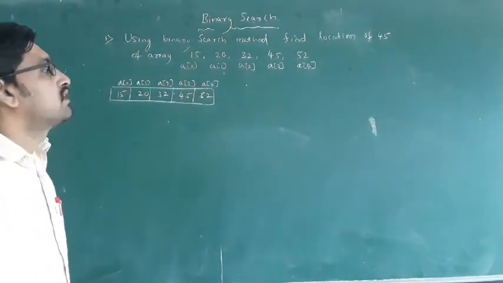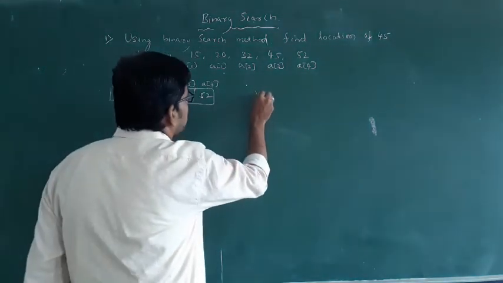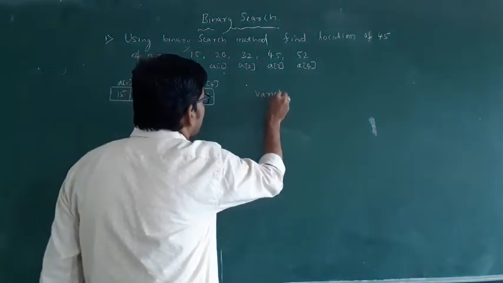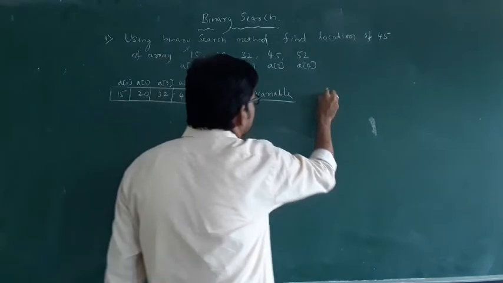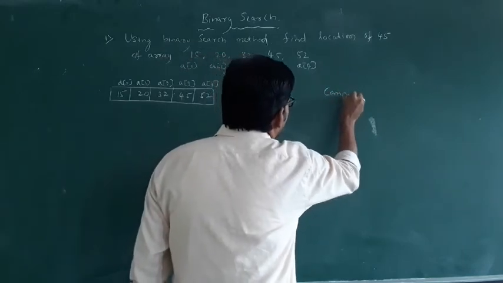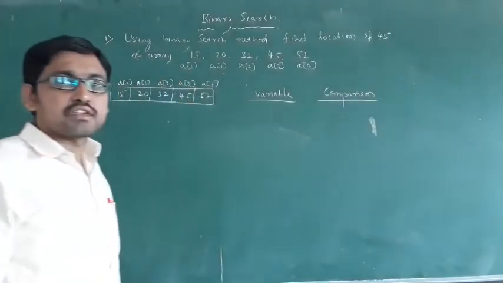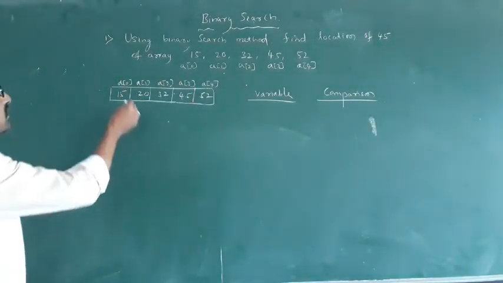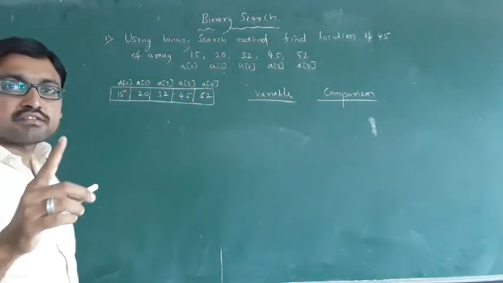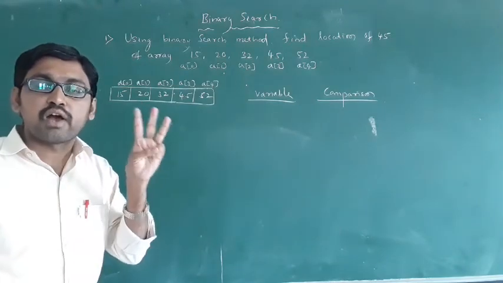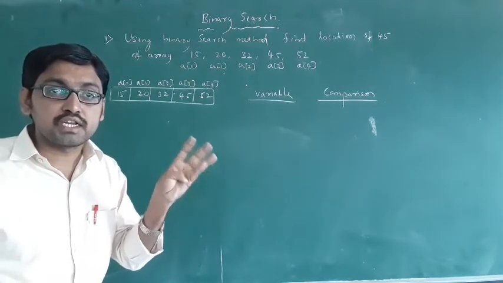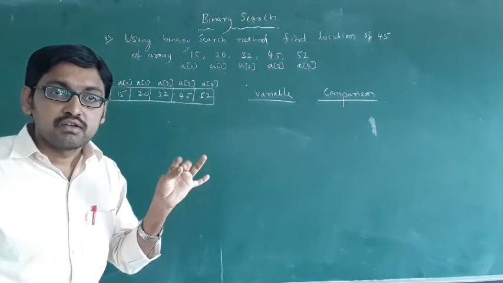Okay, then take the variables and comparison. In binary search you always get three variables. One is beginning, end, then middle element.